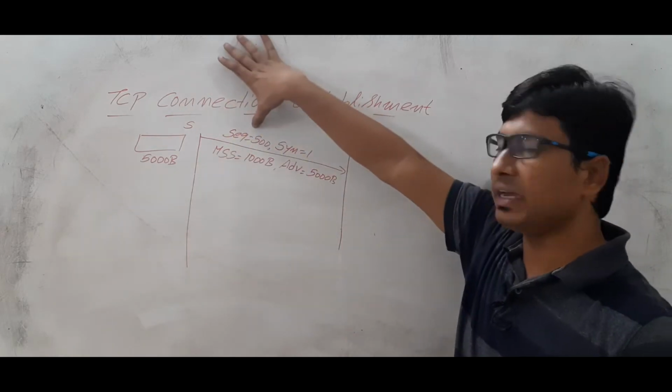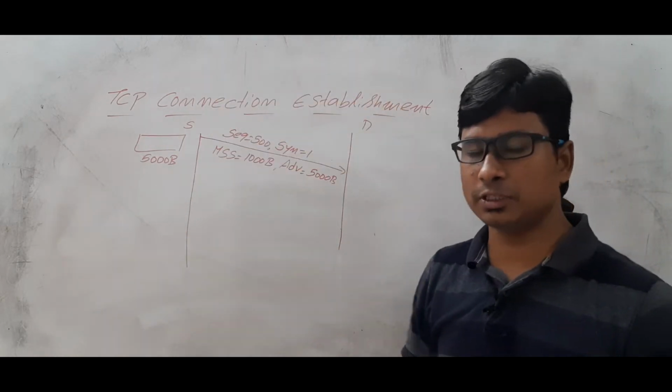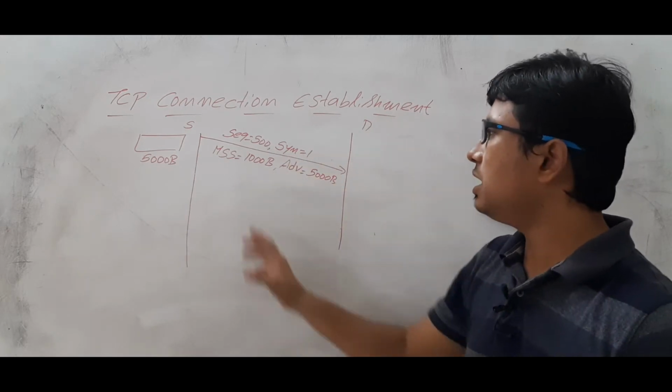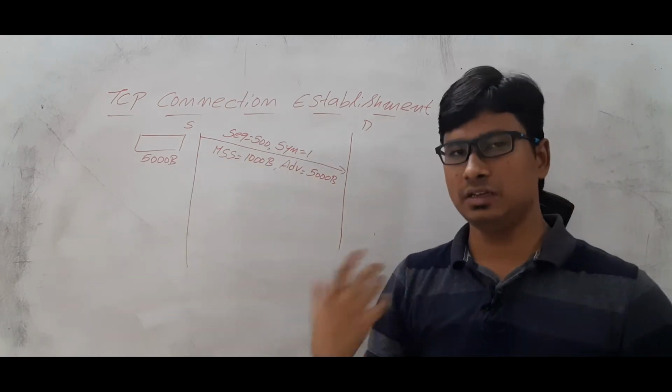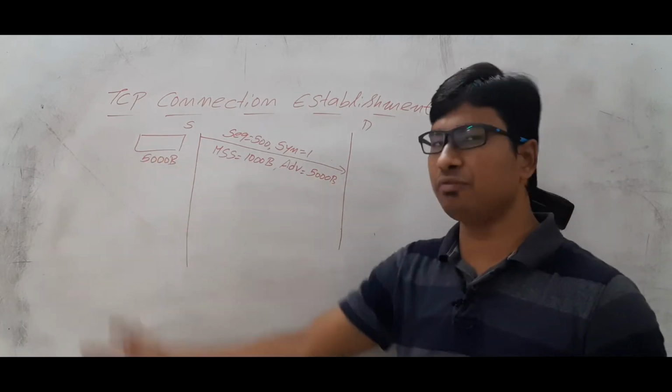The meaning is that my sequence number is 500. I want to have a communication establishment or connection establishment with you, and this is my maximum segment size, and this is the advertisement window I am keeping for you.